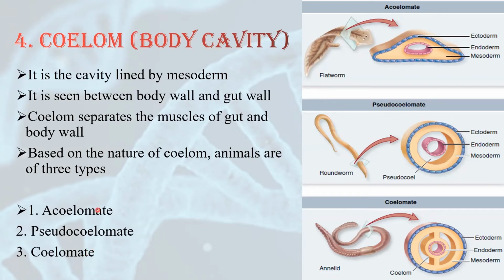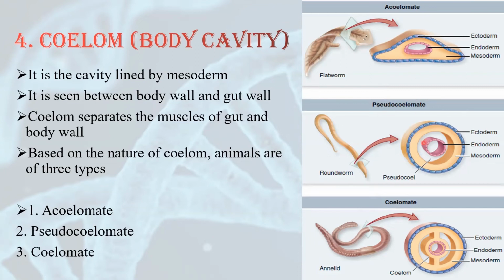What is the meaning of acoelomate? You need to remember one thing. Whenever 'a' is present before a word, it means absence. So if acoelomate is written, that means absence of coelom. As you can see in this, a cavity is present, but this cavity is not lined by the mesoderm, so it is not considered a coelom. So this has no coelom. That's why this organism is considered acoelomate.